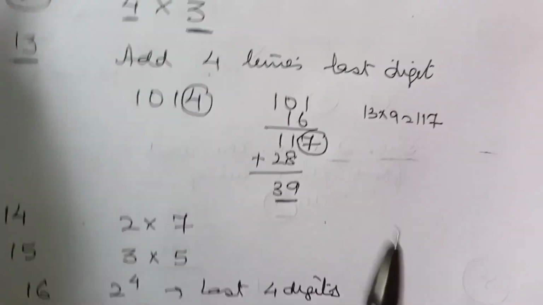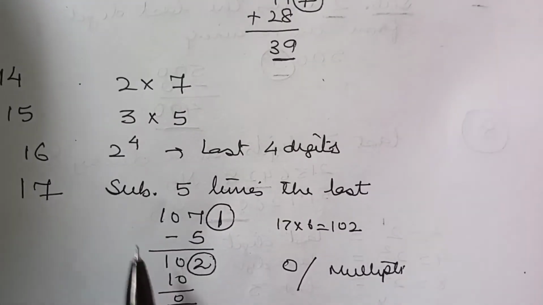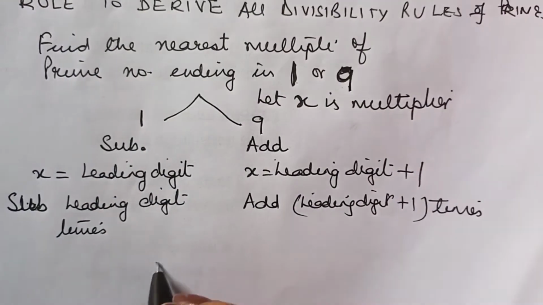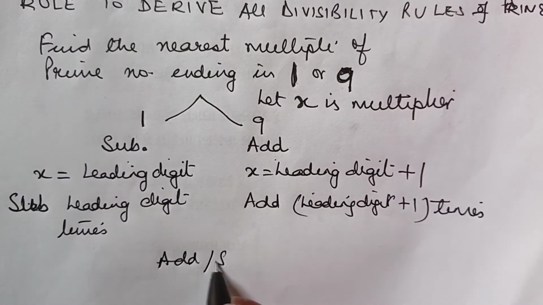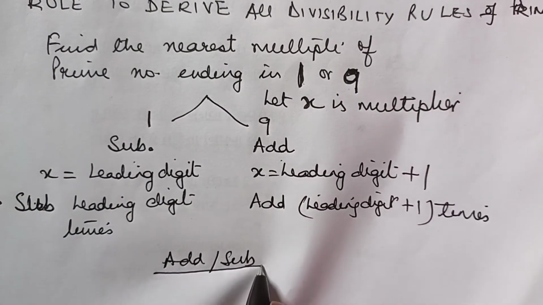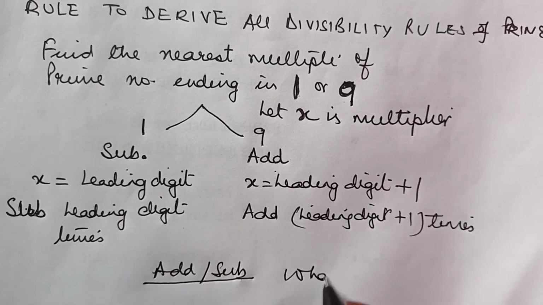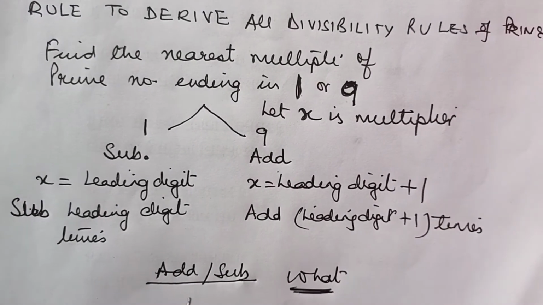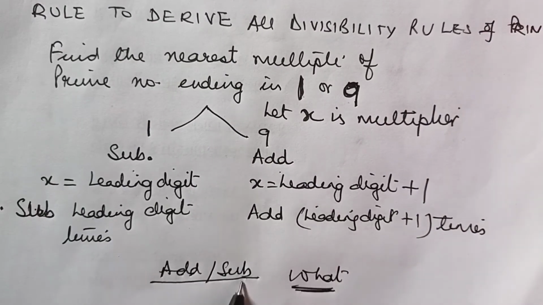See, there are two things. Like in 13, we added. In 17, we subtracted. Firstly, whether we have to add or subtract. This is the first thing we should know. And then what to add or subtract. That is the multiplier. These are the two things, okay? So I think you are clear about whether to add or subtract.